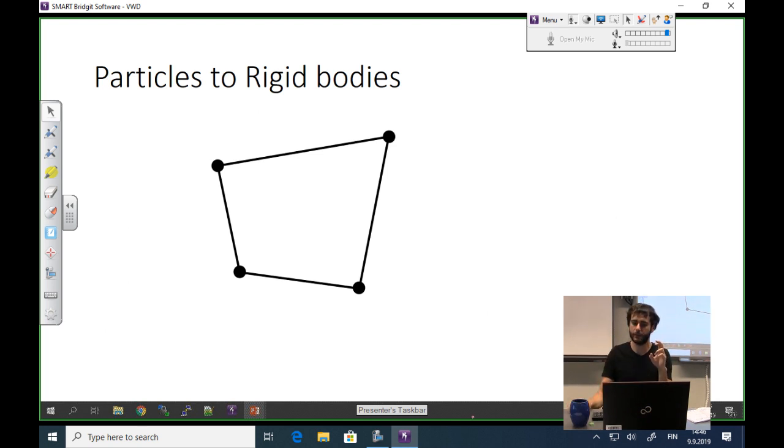No matter if this point is kicked, tossed away, or now we have the initial velocities, right? So what we are going to add is a system for keeping these distances fixed between the individual points.